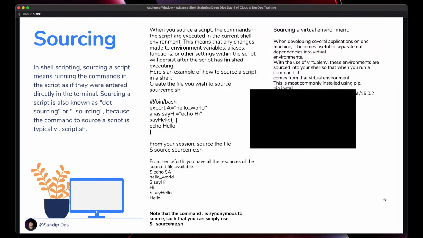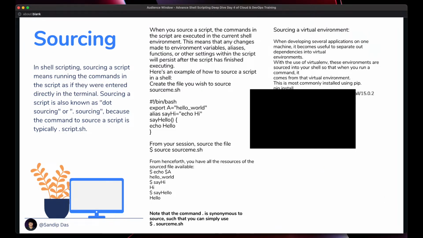And we do use this virtual environment for running Python applications, because for different projects you are using different versions, and there is a possibility that if you change the version, something might break for a particular application, right? This can happen. So to prevent all those scenarios, you can create a particular virtual environment for each application, and then you can run your application like that. Okay, that's why sourcing is very important.